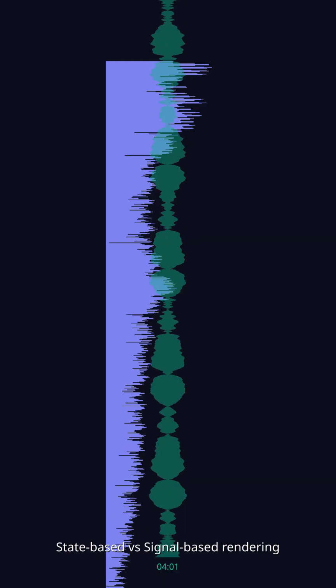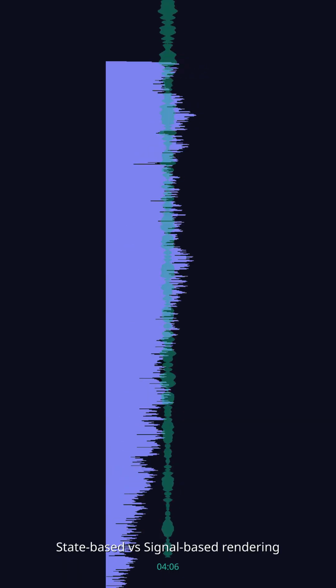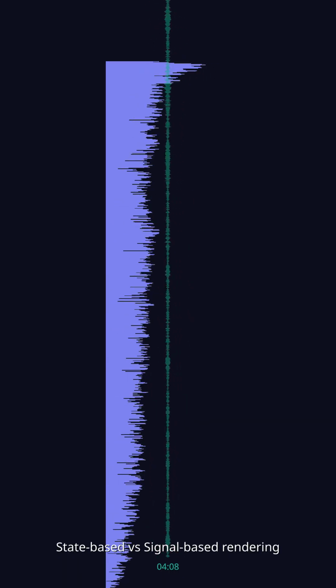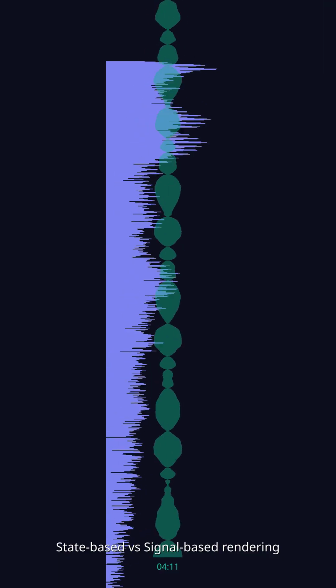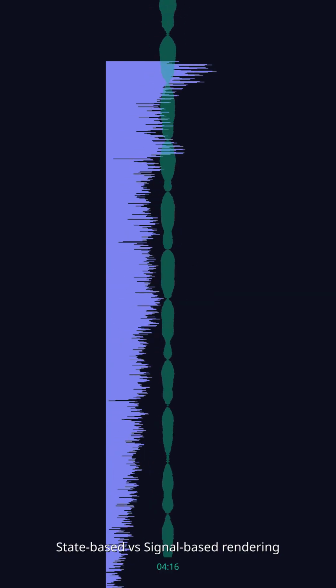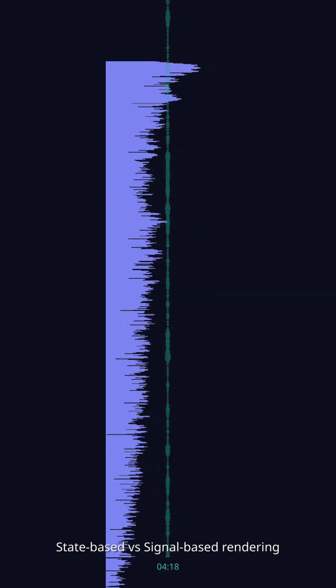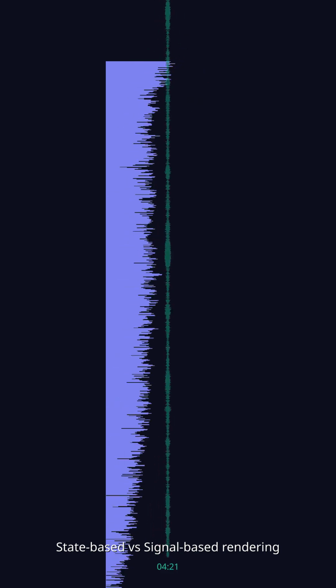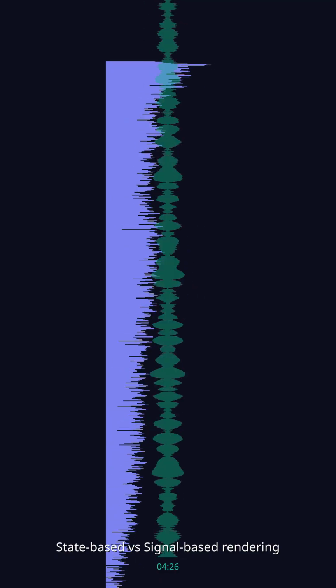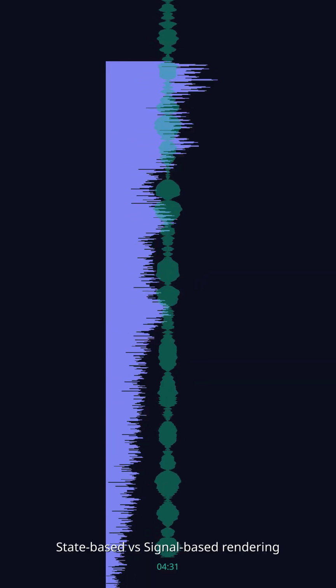With signal-based rendering, the paradigm inverts. A signal is a reactive primitive that tracks its own dependencies. When you create a signal, it doesn't trigger re-renders at the creation site. Instead, rendering only occurs at components that actually access the signal's value. This granular reactivity means only the precise components that depend on the signal will re-render when it updates. The mental model shifts from preventing unnecessary re-renders to re-rendering only when needed.